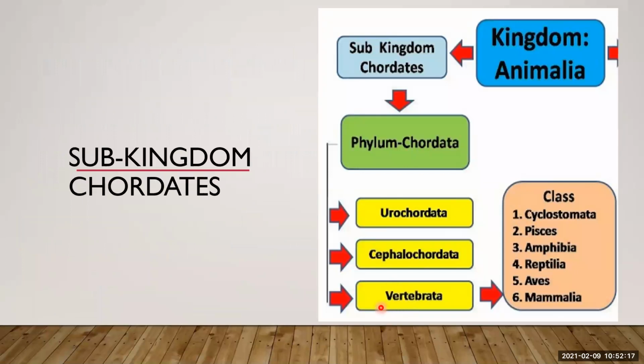This subphylum Vertebrata is further divided into 6 classes: Cyclostomata, Pisces, Amphibia, Reptilia, Aves, and Mammalia. In today's lecture, we are going to cover the characteristics of phylum Chordata, Urochordata, Cephalochordata, and Vertebrata.